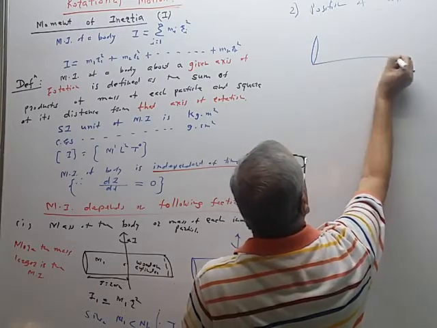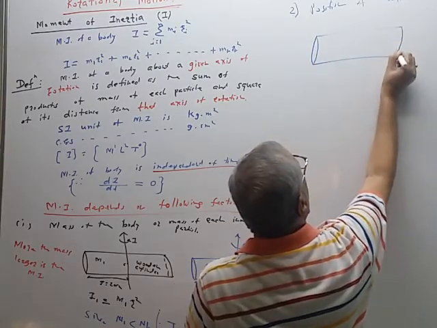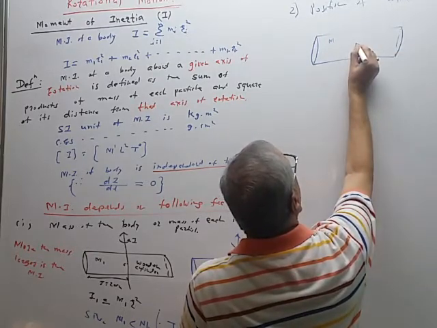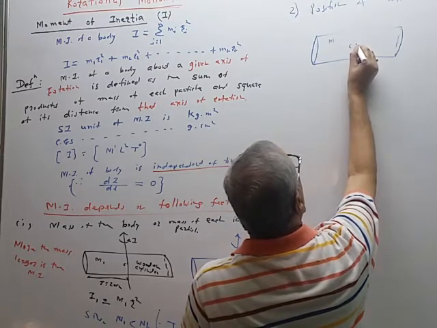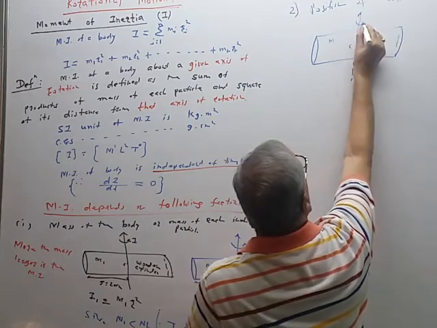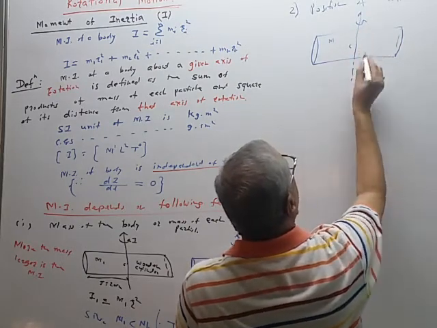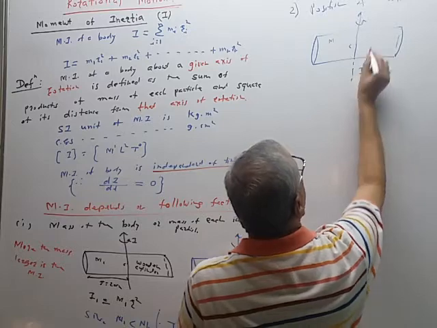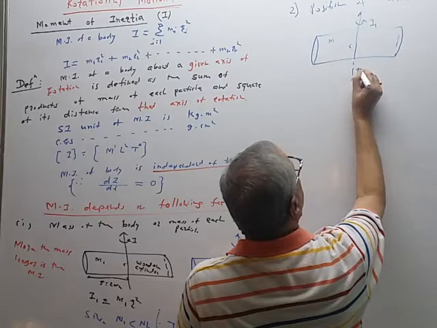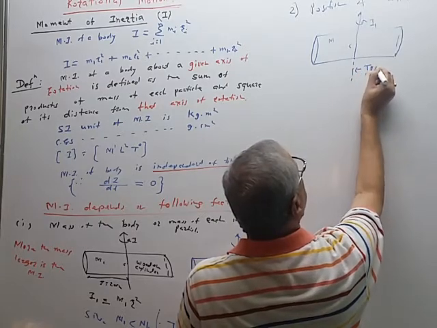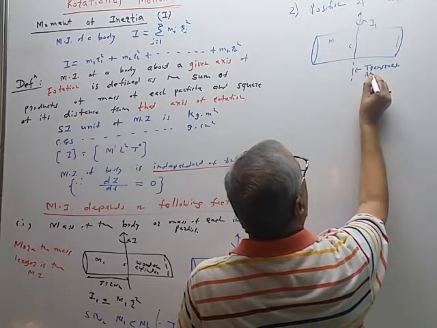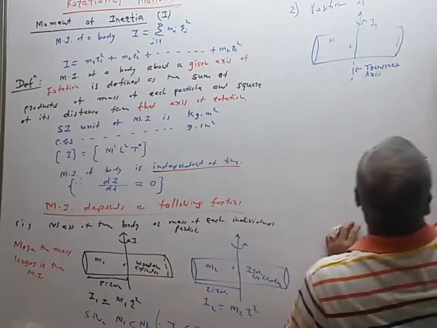This is the iron cylinder. Mass is m. This is the center. The axis is perpendicular to the length. So when the cylinder is rotated about this axis, its moment of inertia is I1. This is the transverse axis. Transverse means perpendicular to the length.